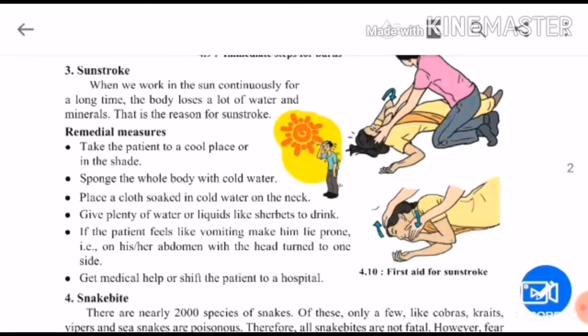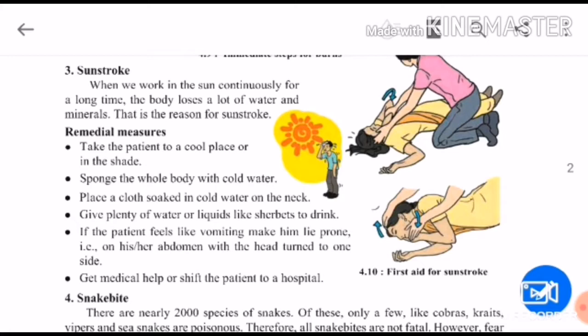Students, today we are going to continue our fourth chapter of science, natural disaster. In the last part, we started with first aid. What is first aid? We have seen first aid is the immediate treatment given to a patient or victim who has met with an accident before taking him or her to the hospital. We started with some first aids to be done during external bleeding and burns.